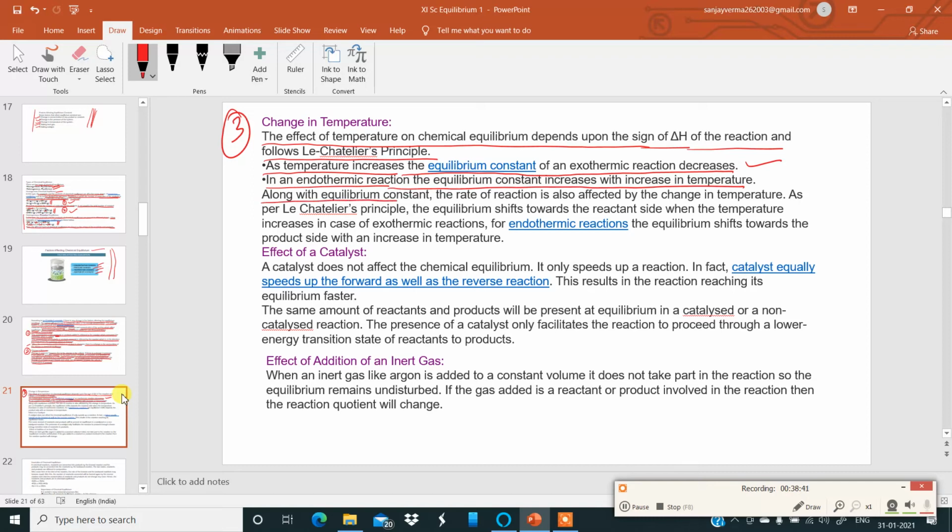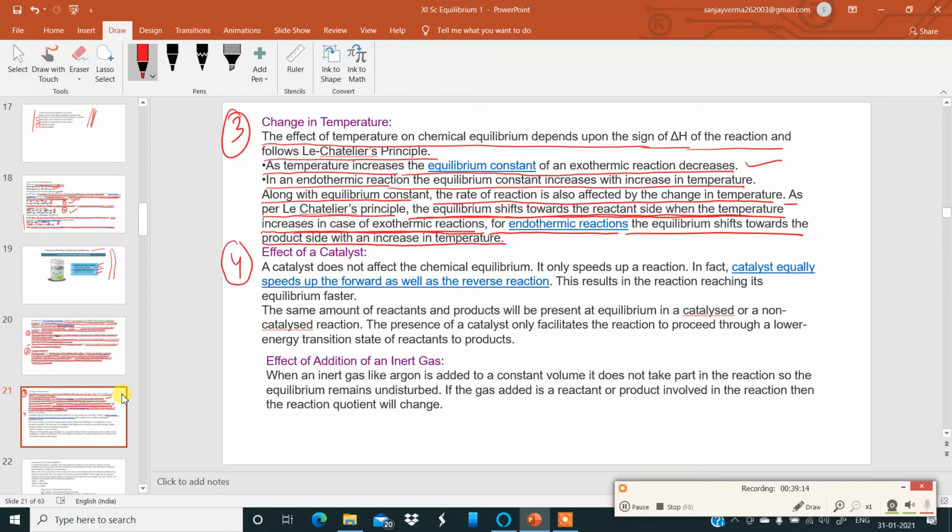Along with equilibrium constant, the rate of the reaction is also affected by the change in temperature. As per Le Chatelier's principle, the equilibrium shifts towards the reactant side when the temperature increases in case of exothermic reaction. Very, very important sentence. The equilibrium shifts towards the reactant side when the temperature increases in case of exothermic reaction, when heat is given up. For endothermic reactions, the equilibrium shifts towards the product side with an increase in temperature.